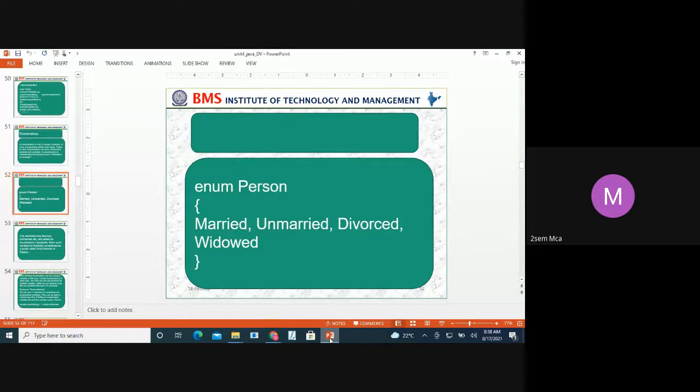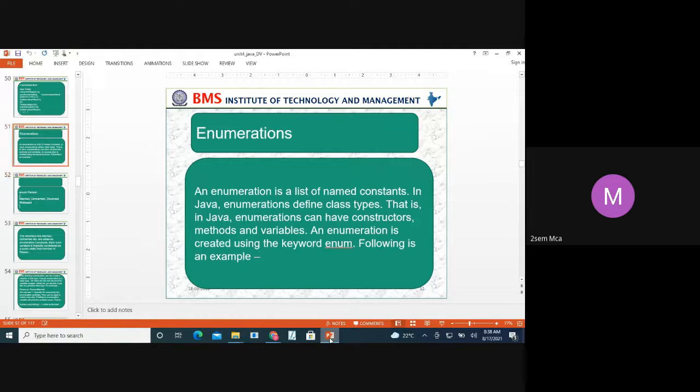So first, one person. What is that person? That person can be married, unmarried, a divorcee or a widow. This is how we are making these four things constant for one thing called a person, that we are making it an enumeration. So that is what is called enumeration. Clear, Akrut? What is enumeration?